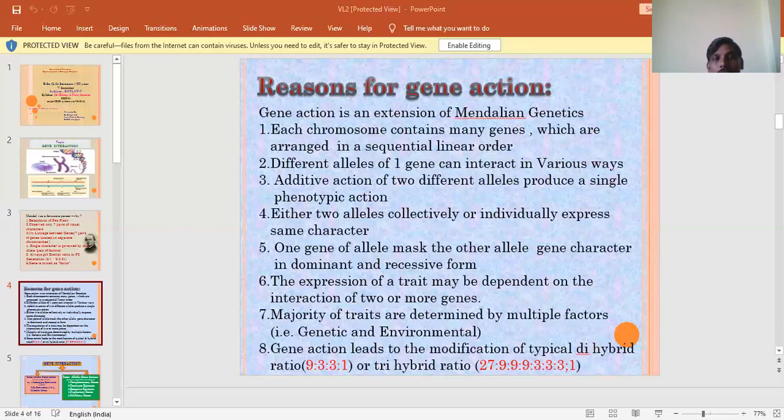Incomplete dominance means the condition when neither of the alleles is dominant, but they combine and display a new trait by mixing of the two alleles. In the F1 generation, we get an intermediate character which does not resemble the parental characters, due to a kind of action between the two genes of the allele. Neither of the alleles is dominant, and they give a new trait.